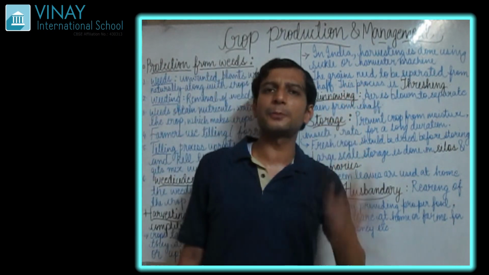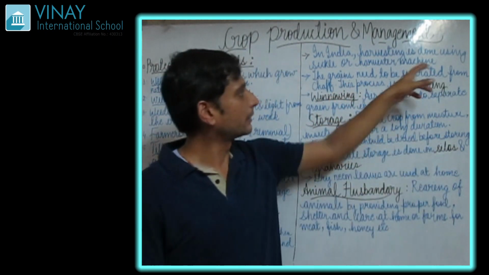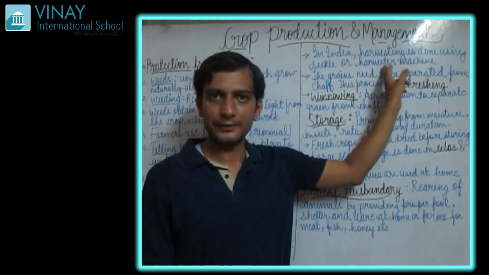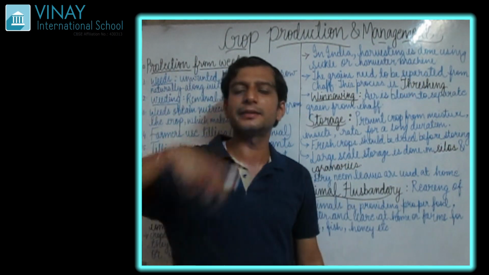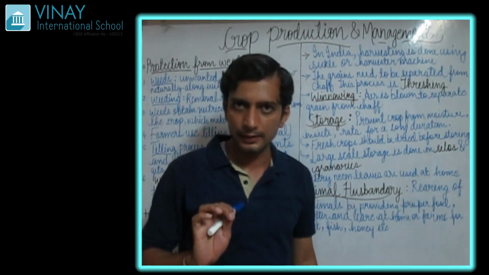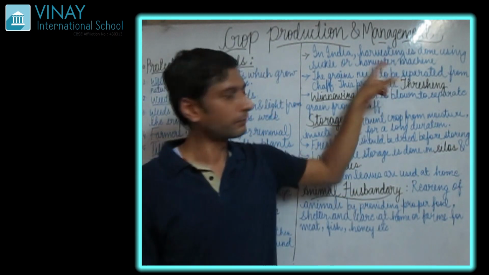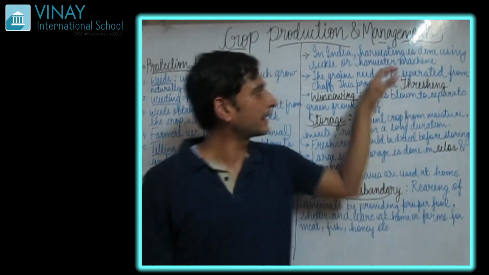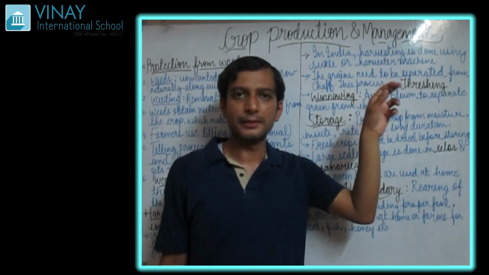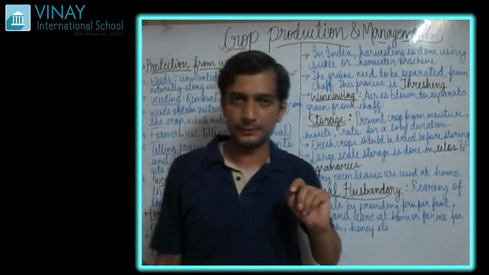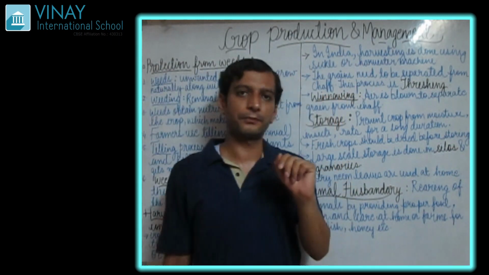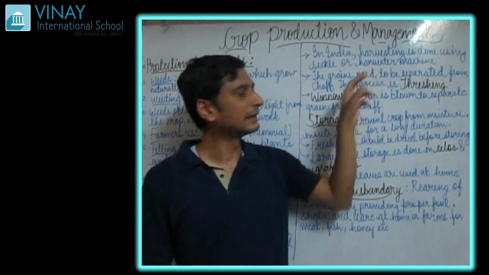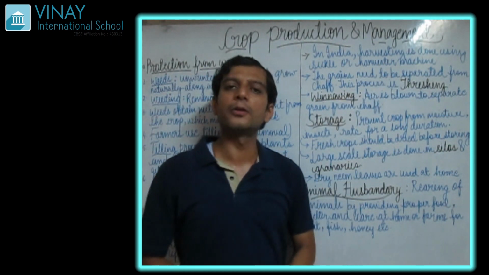Of course, various processes exist. The threshing machine, the harvester machine, cuts the crop and at the same time removes the grains. This is a very good machine, and it saves cost. This is very effective. But the poor farmer who cannot afford this harvester machine, what do they do?